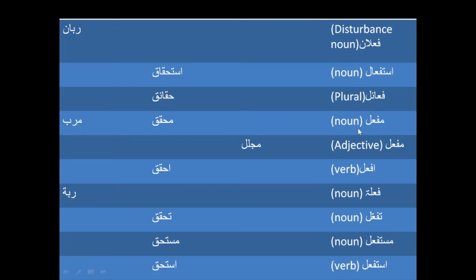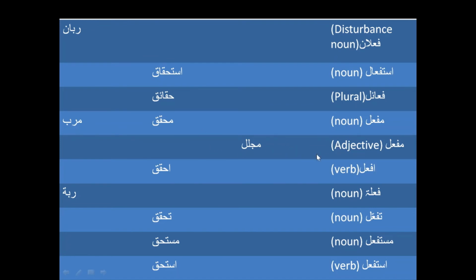And then we have this fa'aail form, and that is going to make Haq into Haqaiq, and Haqaiq are again realities or the due rights or the merits. And then we have mufa'il noun, and that is going to make Haq into Muhaqqiq, and Muhaqqiq is somebody who is going to find the merits or due rights or the realities, like an investigator, you can say. And then from Rab we have Marab, and Marab is somebody who is going to cure people or raise.